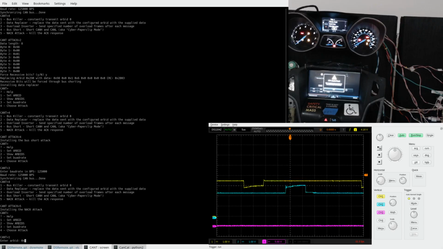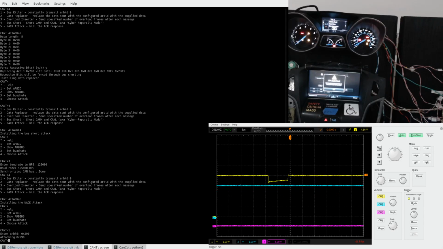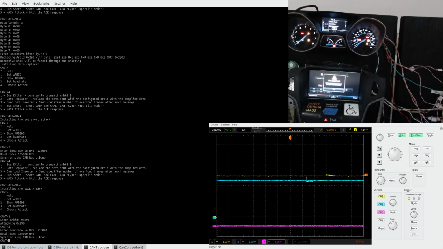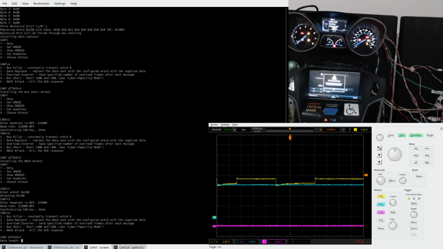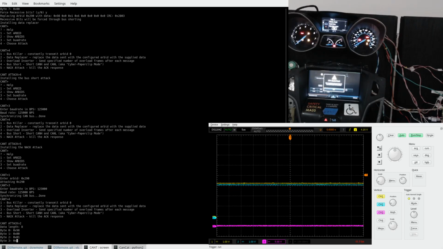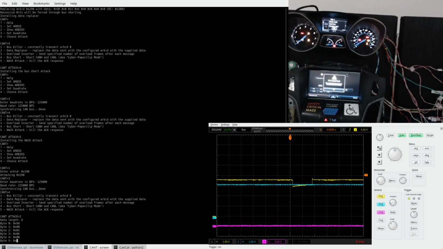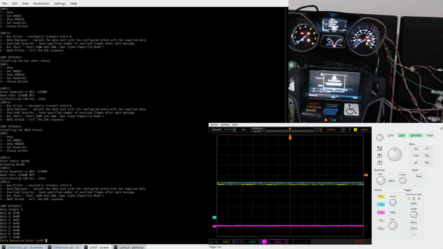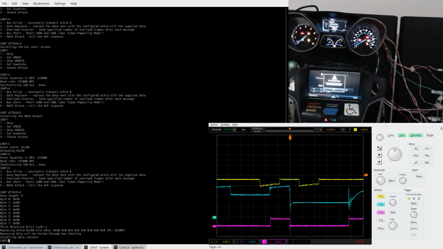So we go ahead and set the arbitration ID, choose the baud rate again, and do the data replacer attack. Set 8 bytes. First byte will be 98, 00, 01, 06, 00, 00, 00, 00. Then I added this line here, the forced recessive bit. Forced recessive is not currently the default. I'm going to go ahead and say yes to force the recessive bit,